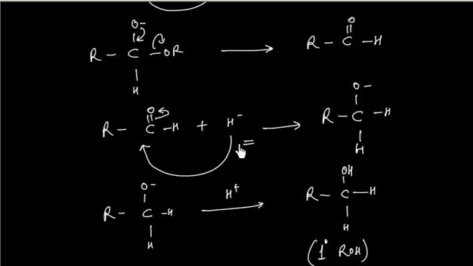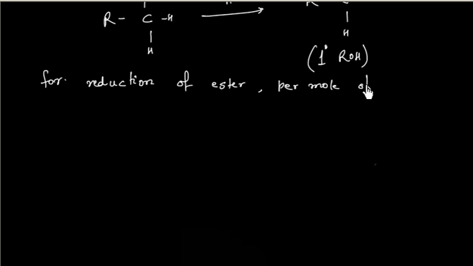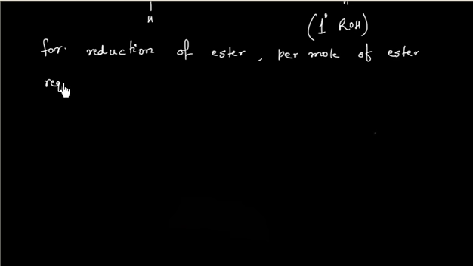So for reduction of ester, per mole of ester requires 2 moles of lithium aluminum hydride.